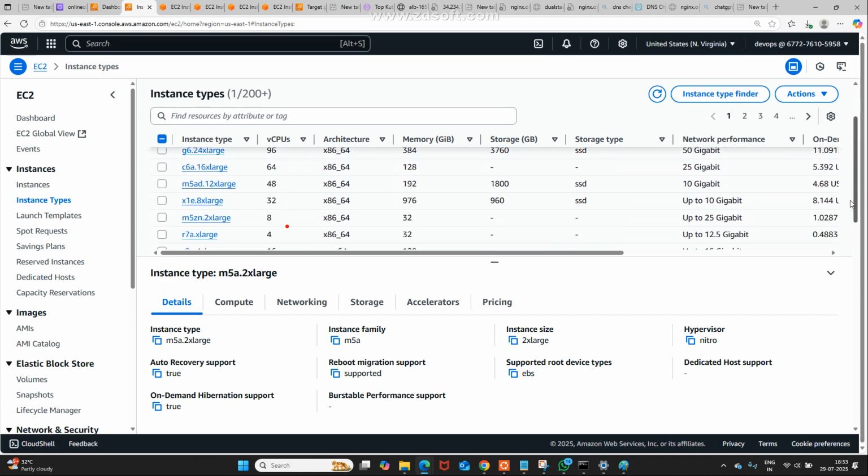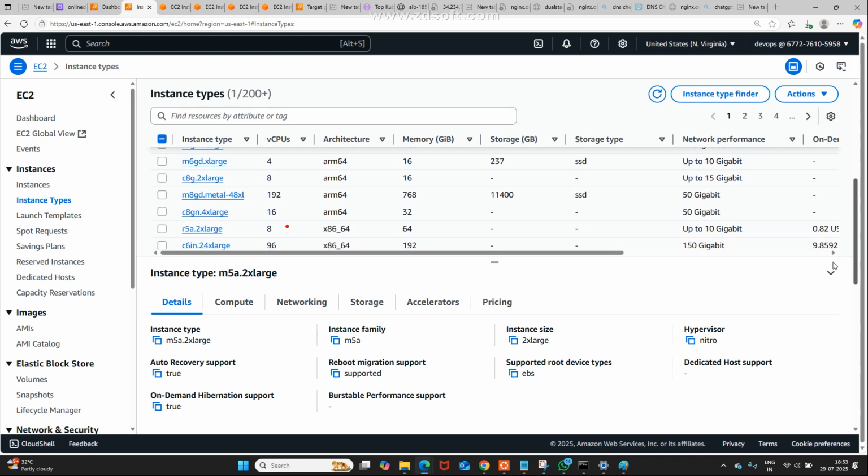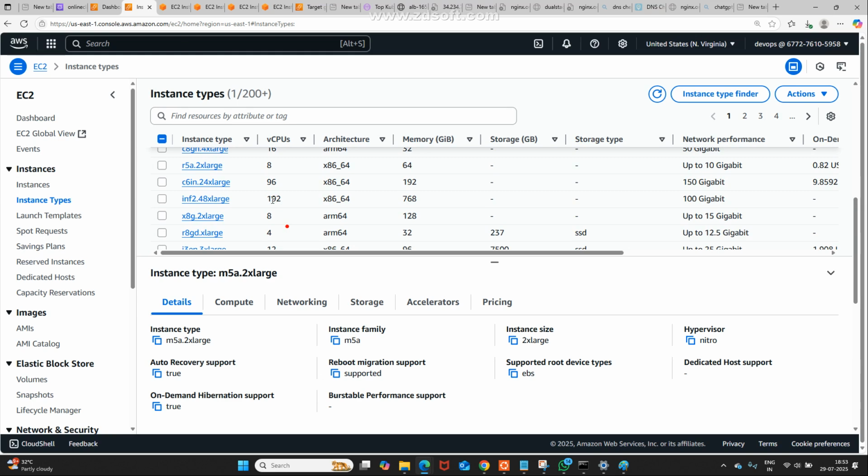See, what is the highest capacity? Please observe here, more memory, more CPU. How many CPUs? 192 CPUs. How much memory? 768 GB RAM. Once upon a time I felt I wanted to work at least 1 hour with an IBM computer. Got it? But I am working like that.